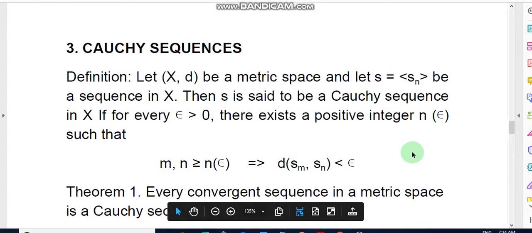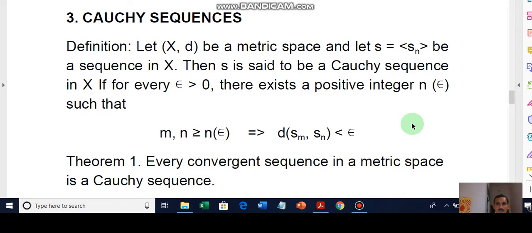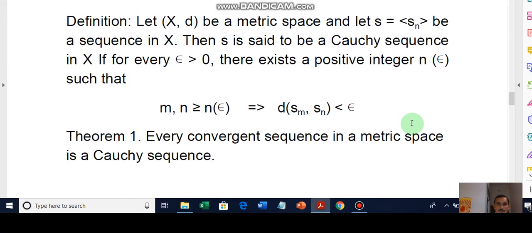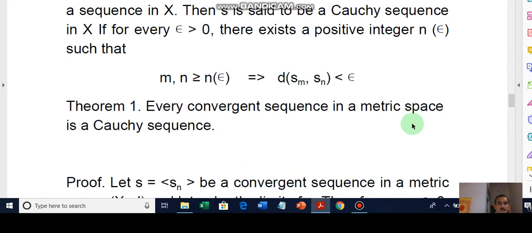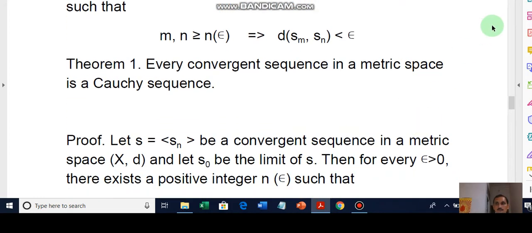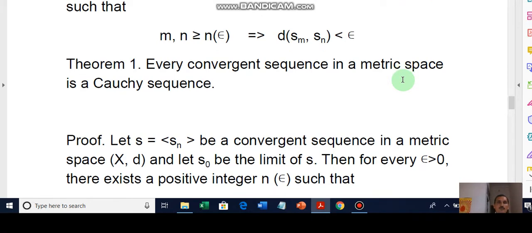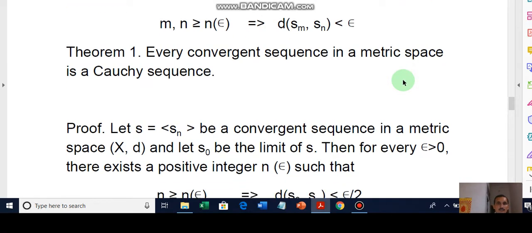For the relation with the Cauchy sequence, we have a theorem that every convergent sequence in a metric space is a Cauchy sequence. This is the property of convergent sequences: every convergent sequence in a metric space is a Cauchy sequence.